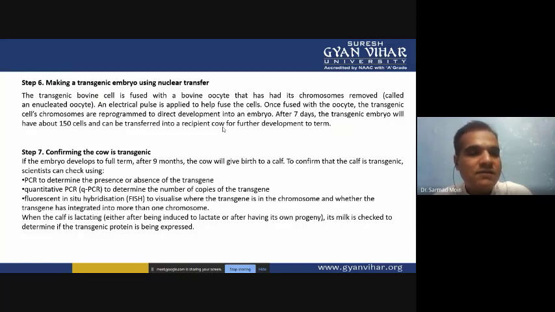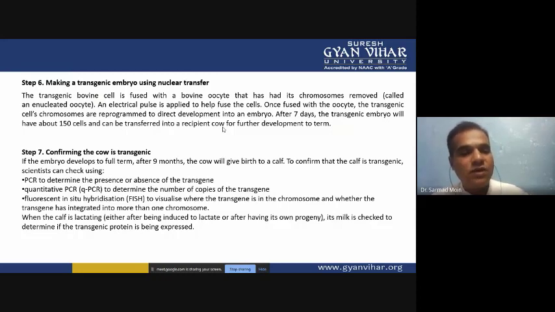Then in the 7th step, we have to confirm whether it is a transgenic organism or not. If the embryo develops fully, after 9 months the cow will give birth to a calf. We confirm that the calf is transgenic using the PCR technique. We can isolate some cells and run the PCR. If the PCR gives a product, we can confirm that the calf has our gene of interest.